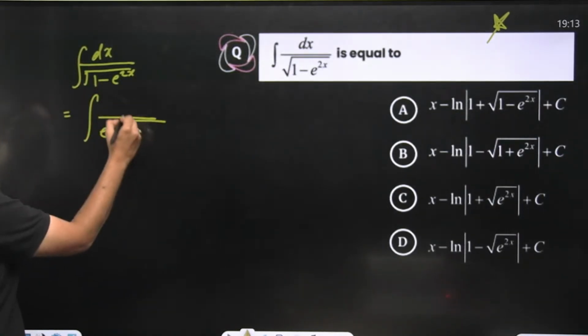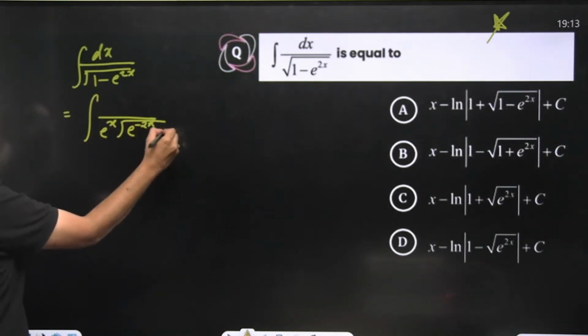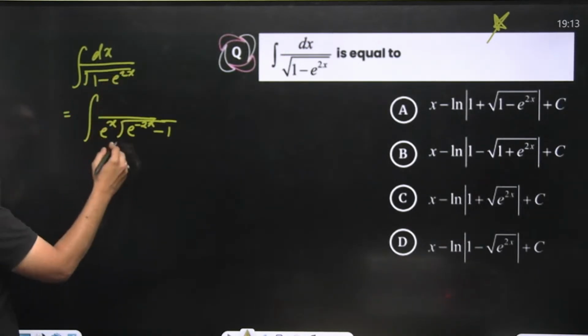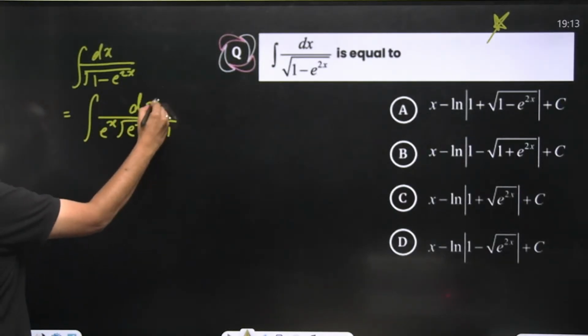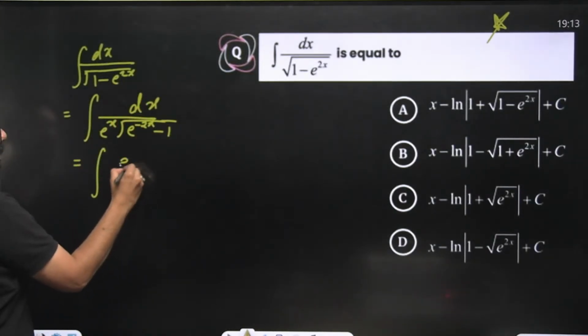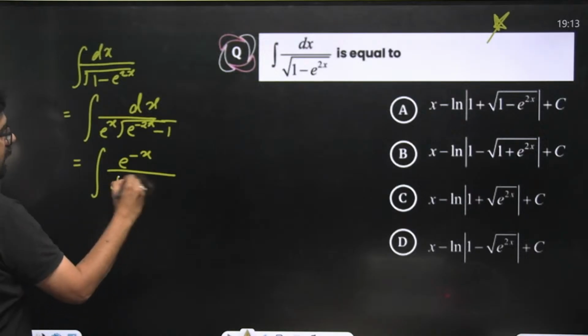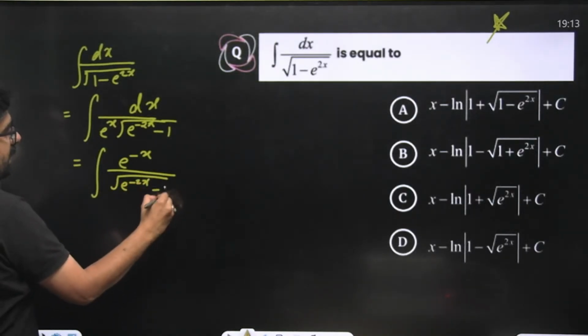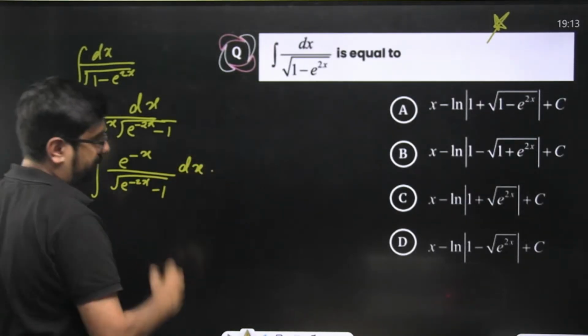Inside the square root, what will you have? 1 by e to the power 2x, that means e to the power minus 2x, minus 1. Now this e to the power x, you can send in the numerator also. So it will become e to the power minus x upon square root of e to the power minus 2x minus 1 dx.